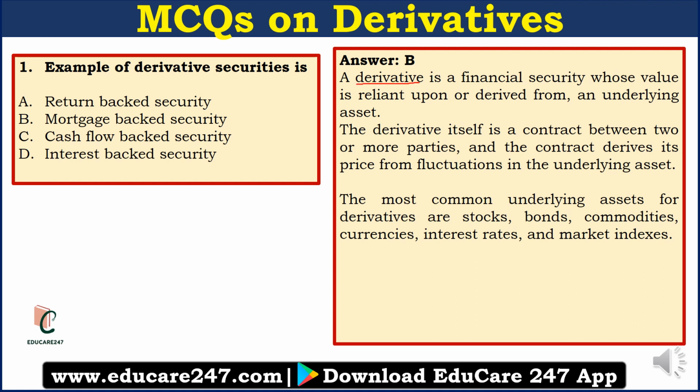A derivative is a financial security whose value is reliant upon or derived from an underlying asset. So the derivative does not have a value of its own. Its value is derived from the value of the underlying asset. The underlying asset can be any asset such as your stocks, bonds, commodities, currencies, interest rates, or market indices. The derivative itself is a contract between two or more parties, and the contract derives its price from fluctuation in the price of the underlying assets.